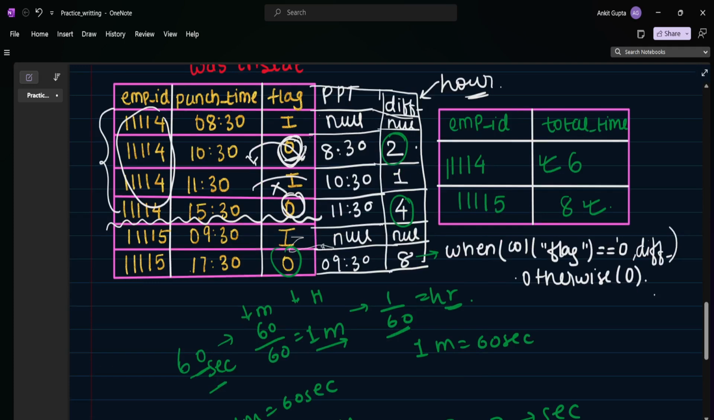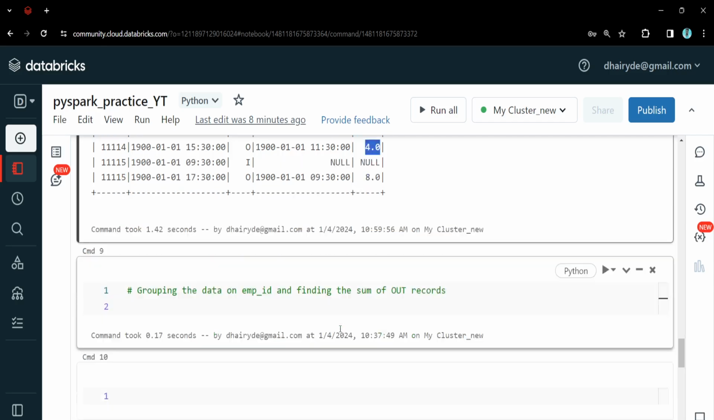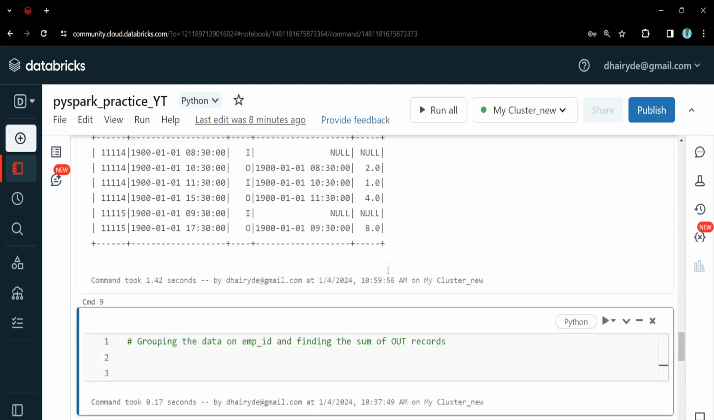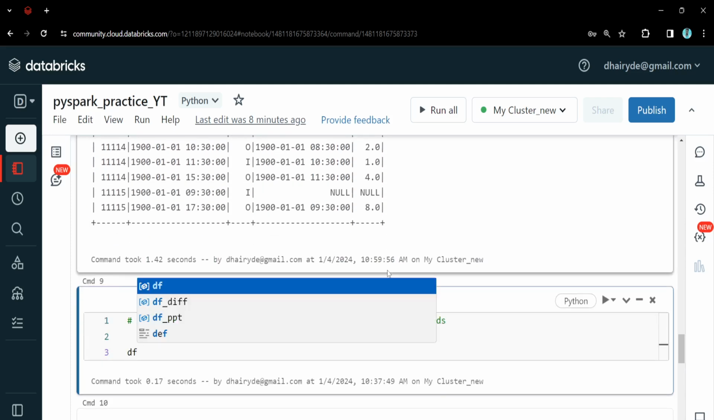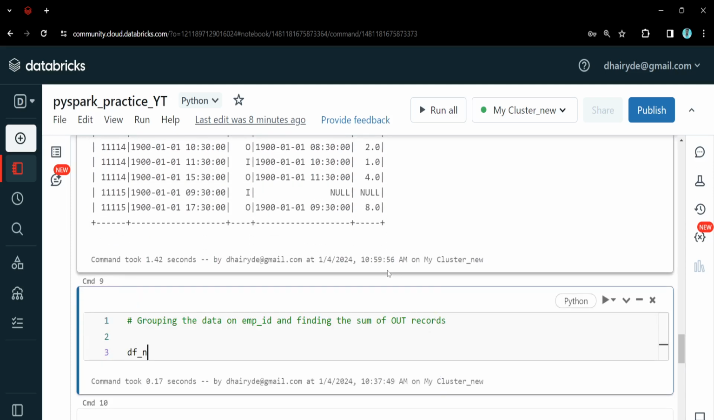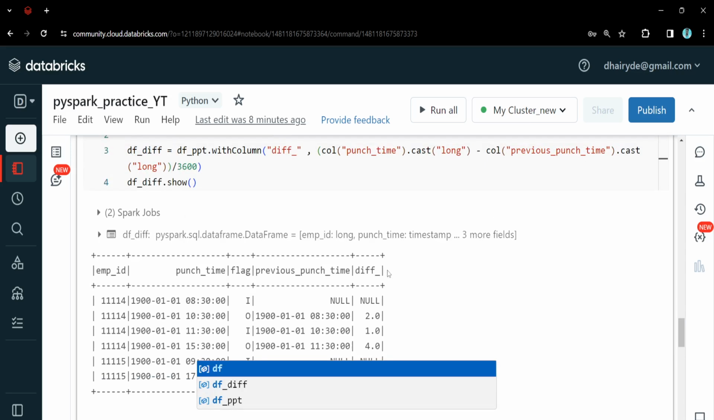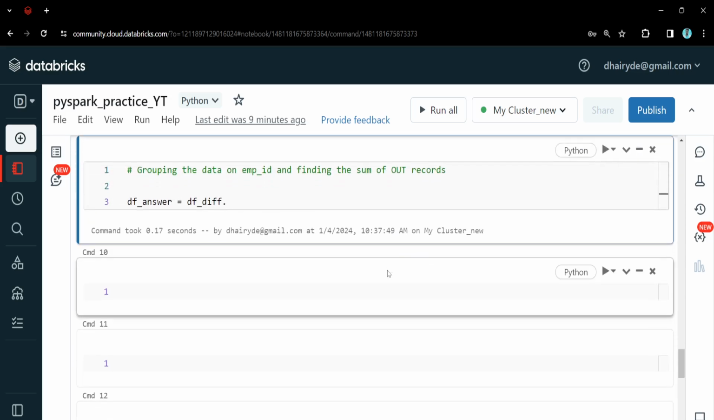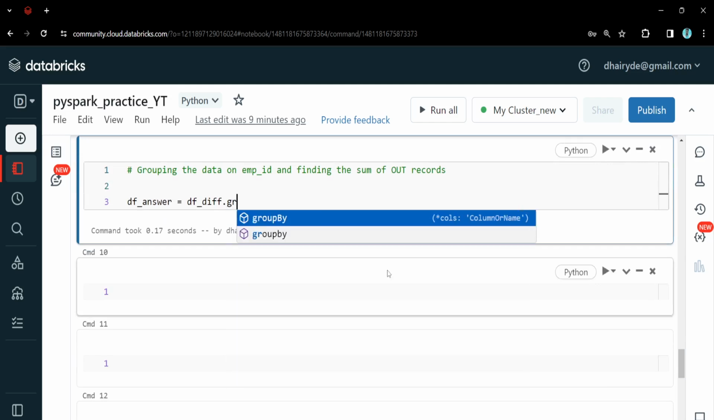Now we need to sum the data where the flag is zero. For this, we need to group the data on the employee ID and then find the sum of out record. So how can we do it? Let's name the df as df answer, because here we will get the answer, equal to df. What was the name? Df diff, right? Df diff dot we need to group the data.